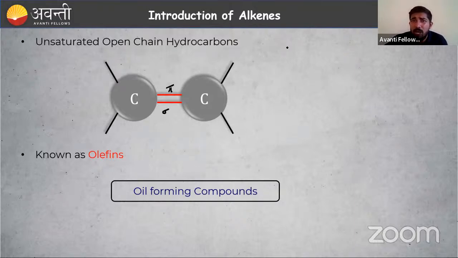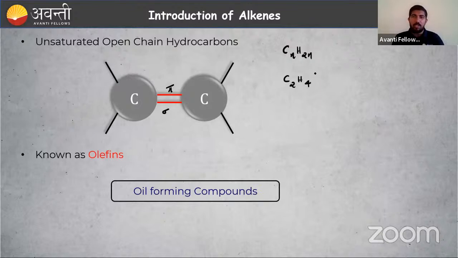So what is the general formula? I can write it as CnH2n. Then what is the first member? C2H4. Sir, what about n equal to 1? That is not stable. So C2H4 is the simplest member, the first member, I can say. Okay, so that's about the alkenes.